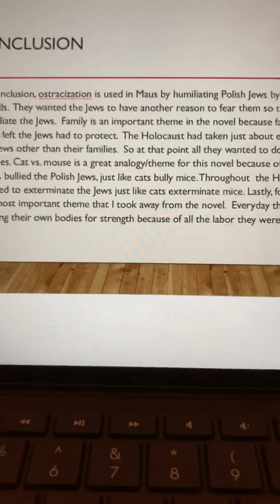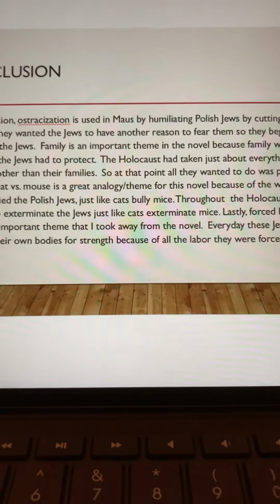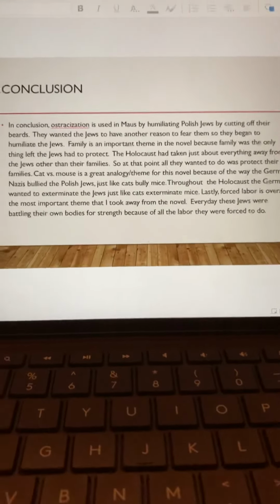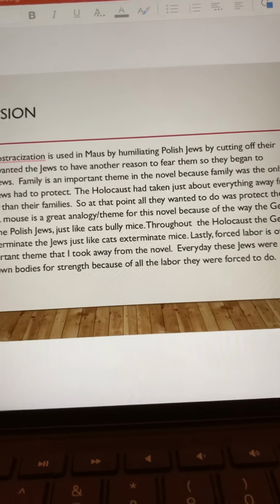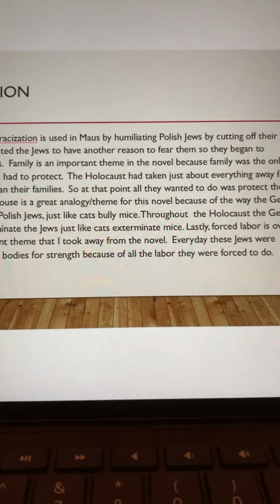So, in conclusion, ostracization is used in Maus by humiliating Polish Jews by cutting off their beards. They wanted the Jews to have another reason to fear them, so they began to humiliate the Jews. Family was a very important theme in the novel because family was the only thing the Jews had left to protect. The Holocaust had taken everything from these Jews except the rest of their family. So all they had left to do was protect their family. That's the only thing on their minds.